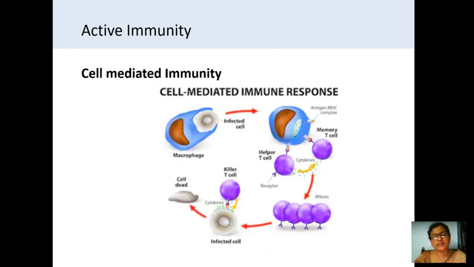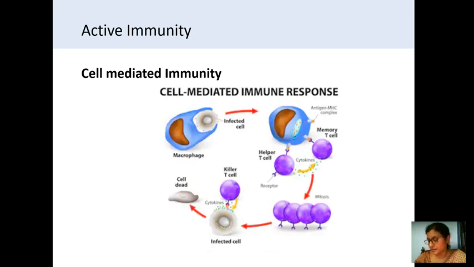Helper cells are CD4 cells, and killer cells are CD8 cells. So the killer cells, or CD8 cells, directly attack the invaded microorganism-infected cell, and they cause the death of the cells.